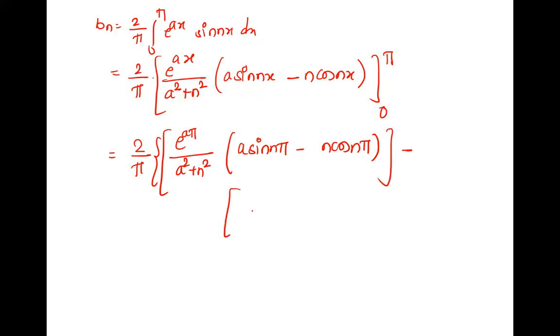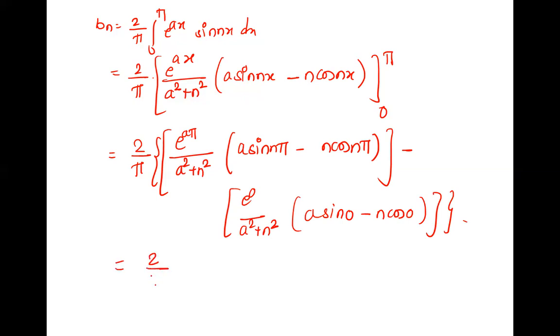Minus. Now lower limit is 0. E raised to 0 upon a square plus n square into a sine 0 minus n cos 0. Everywhere x is 0 for the lower limit. So 2 by pi, yes, e raised to a pi upon a square plus n square into this is 0 minus n. What is cos n pi? Minus 1 raised to n. Correct. Upper limit done.